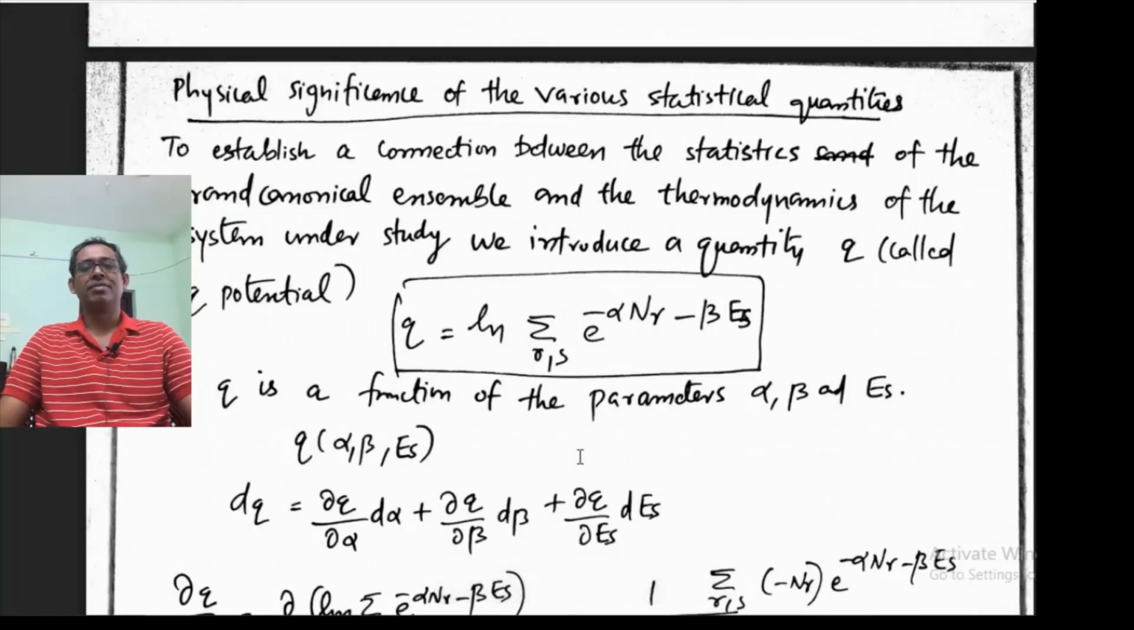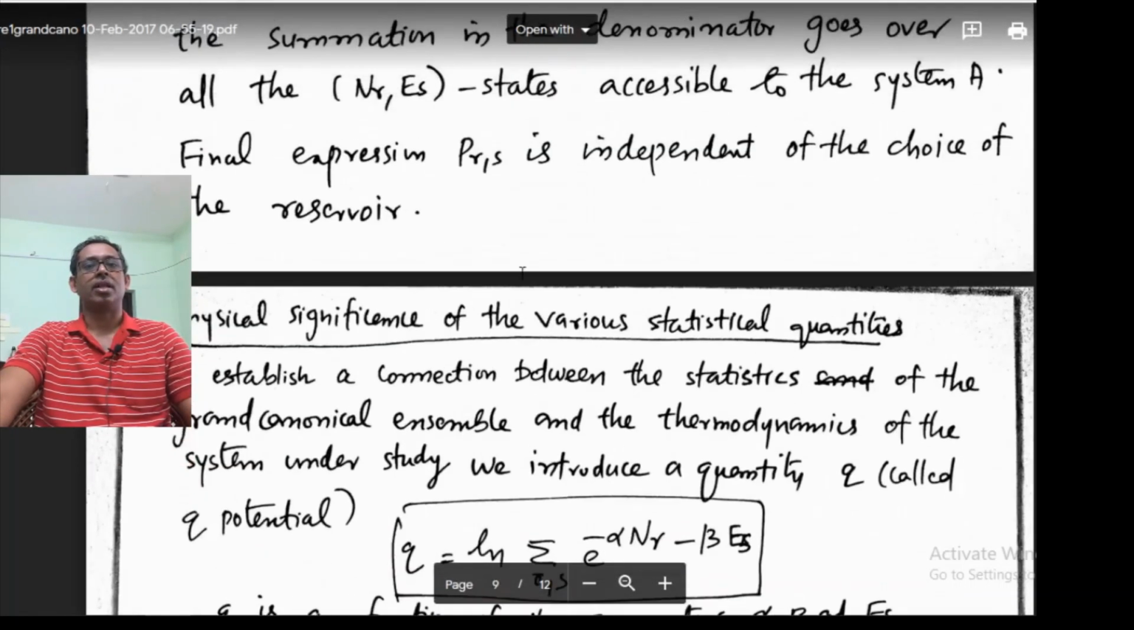Hello everybody, welcome again to the discussion on statistical mechanics. We were discussing the grand canonical ensemble in the last class. There we determined the probability for our system to be in a state of energy Es and number of particles Nr.